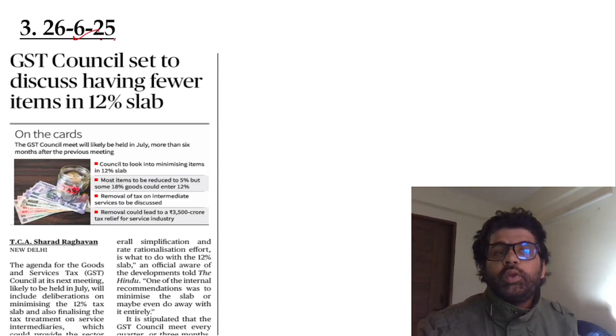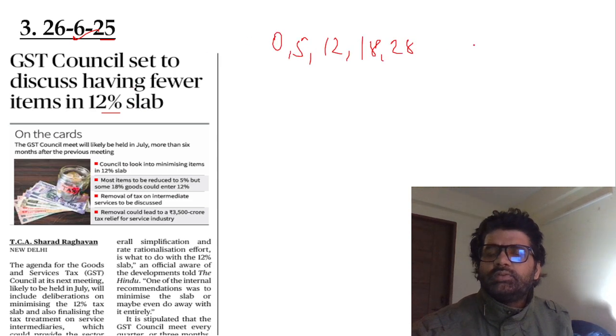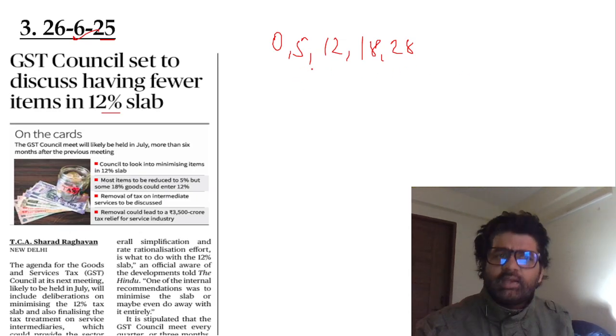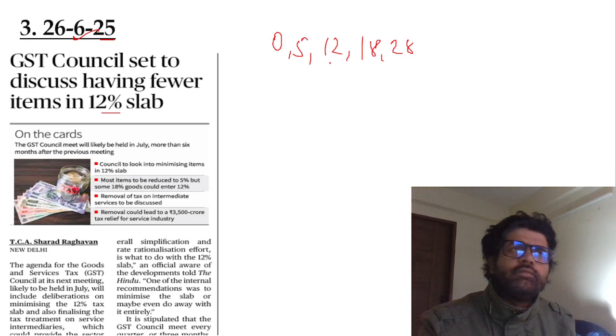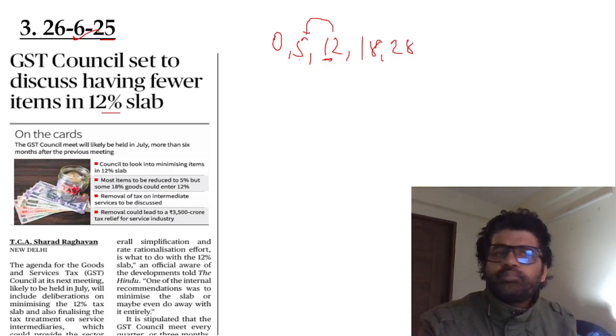26 June 2025: GST Council said to discuss having fewer items in the 12% slab. We know earlier you had 0, 5, 12, 18, 28, and then some other 40. What the government has done now, because I'm making this video in January, is shift many items which were in 12% to 5%, and many items which were in 28% to 18%.